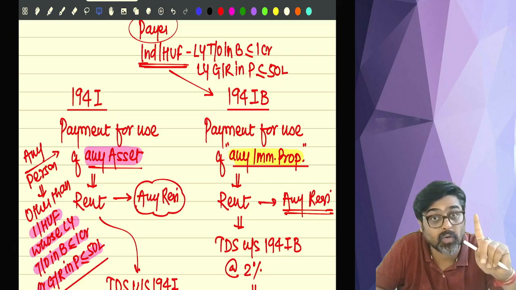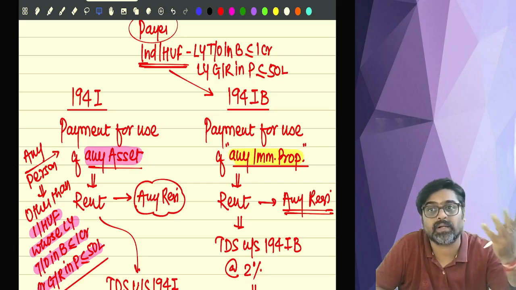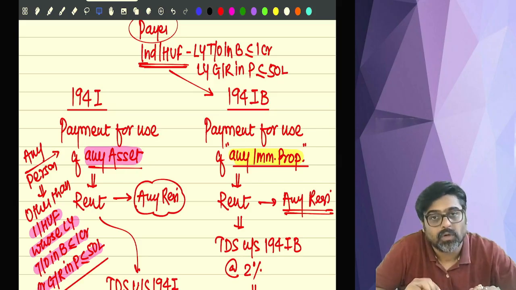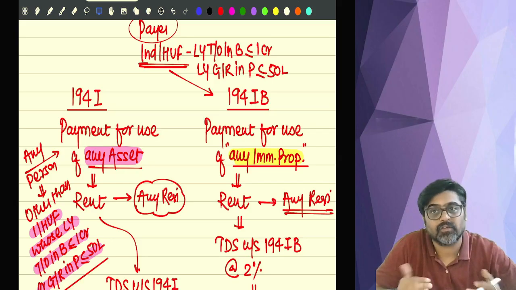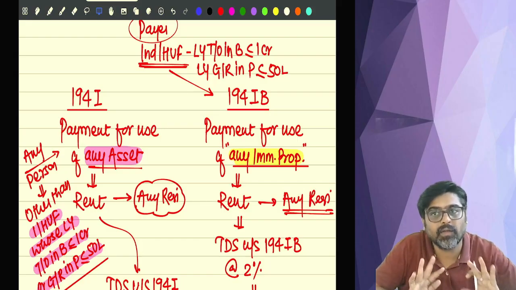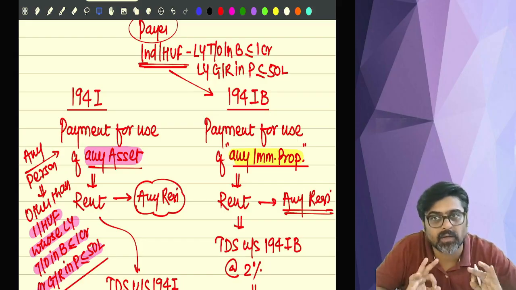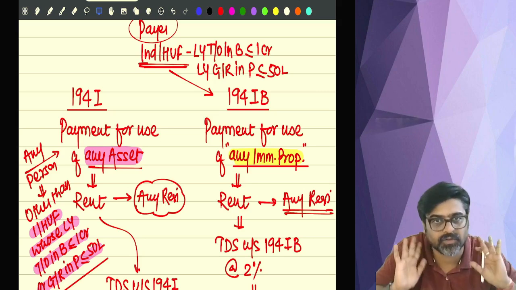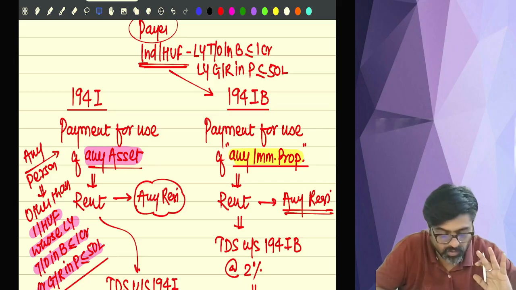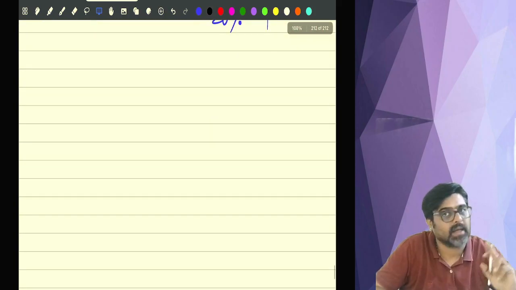But if you are liable to deduct TDS under other sections, then definitely you are going to apply for TAN, do the other TDS compliances, pay the TDS amount on a monthly basis, and file the TDS returns also. But that is not applicable if you are liable to deduct TDS only under 194 IB. Your PAN is sufficient. Understood? So this is 194I and IB.